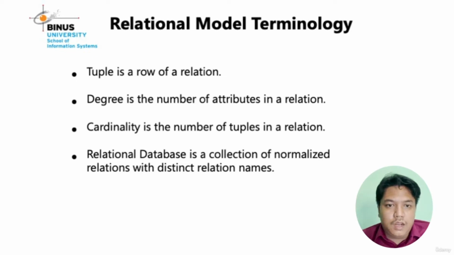And then next, the relational database. What is the meaning of relational database? A relational database is a collection of normalized relations with distinct relation names. So it collects relations into one place. The name of each relation in the database must be different from one relation to another.